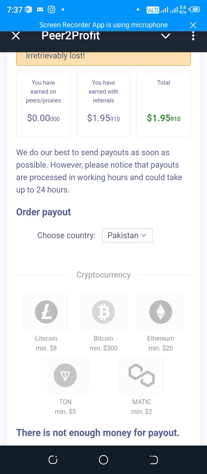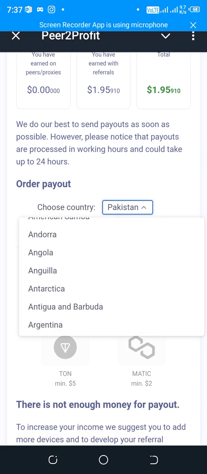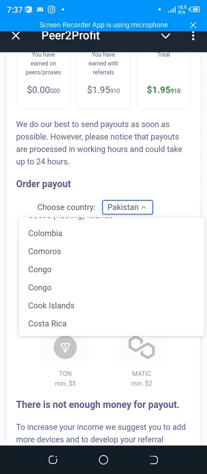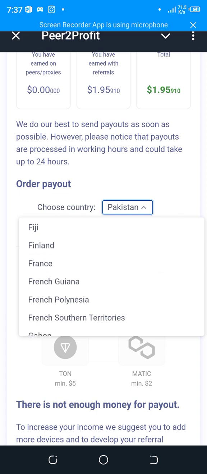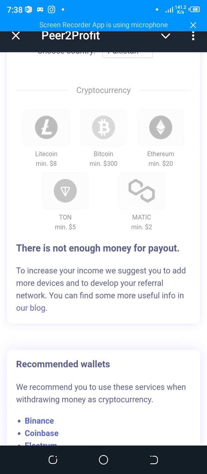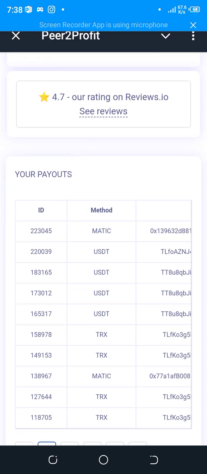For order payment you can choose a different country. Because I'm from Pakistan, I'm using that option. You can choose anything from here if you belong to any country, from the list provided. You can see Litecoin, Bitcoin, Ethereum, Tron and Matic. Liquidity wallets are provided with Binance, Coinbase, Electrum, and Trust Wallet. So there is my payout history. You can see here USDT, Matic and TRX.